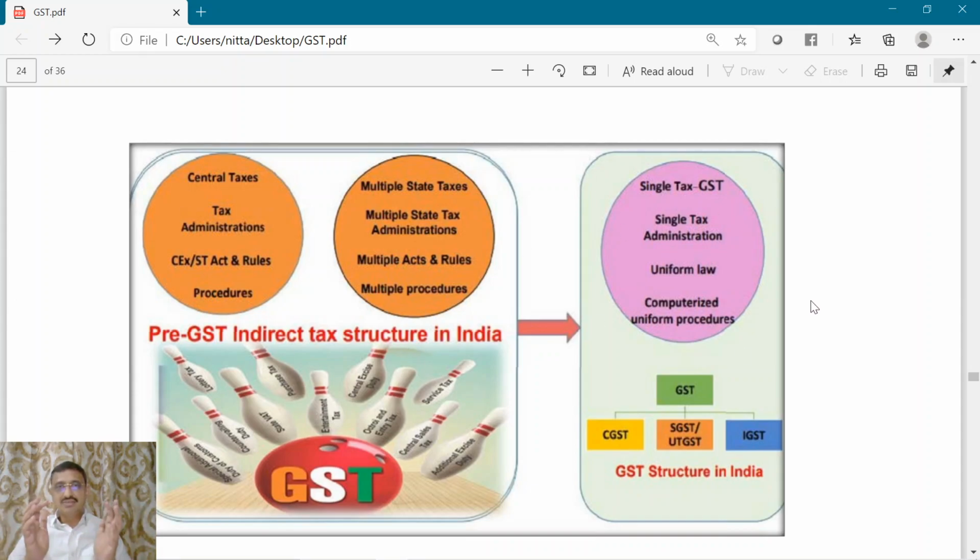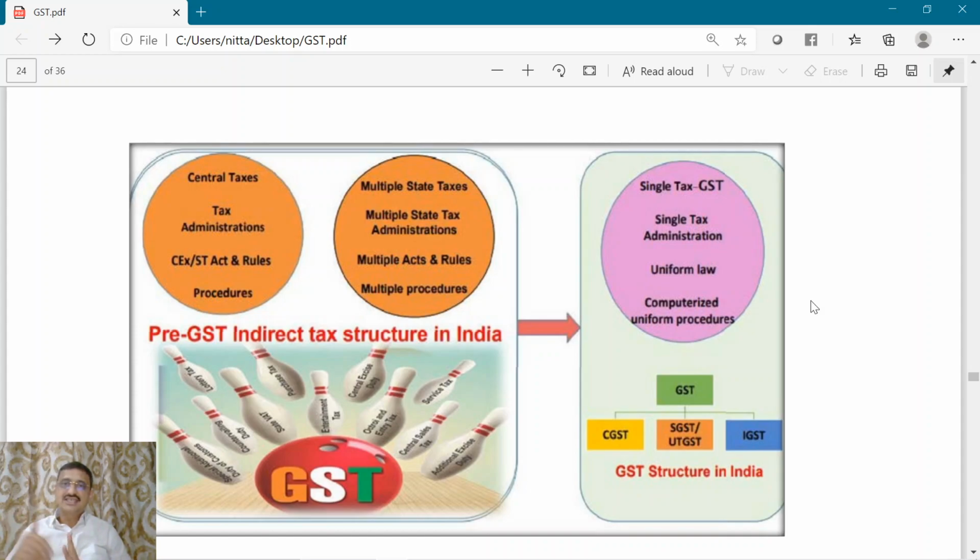There will be a single administration, that is the common GST portal. There will be uniform law. However, there will be dual concurrent taxation, wherein you have simultaneous levy of CGST and SGST for intrastate sale, and for interstate sale IGST will be levied. For intrastate, CGST, SGST or UTGST.